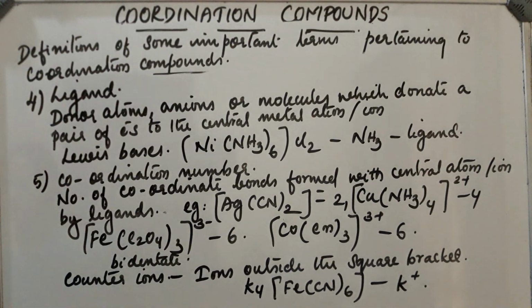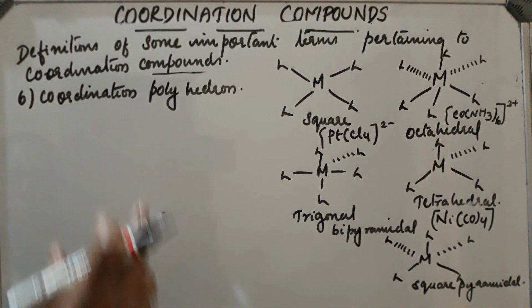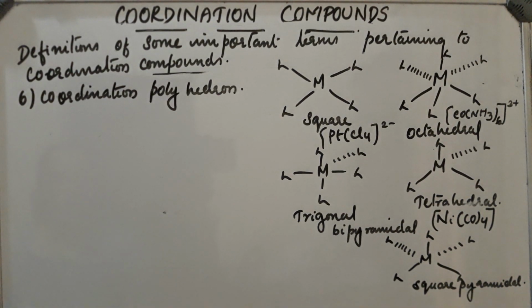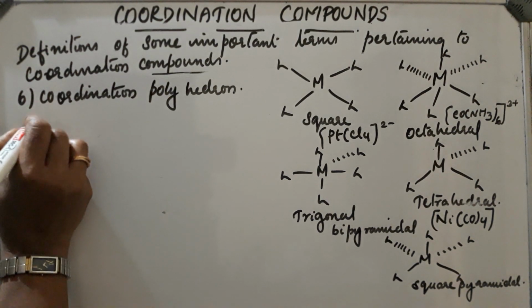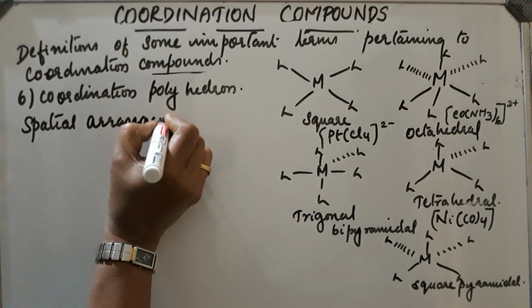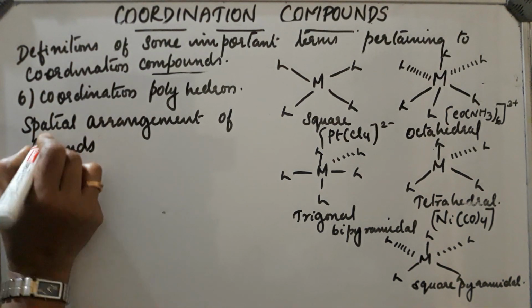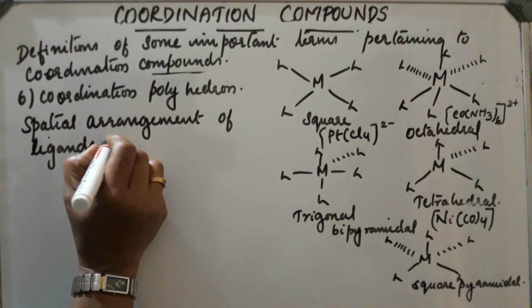Next, we are discussing coordination polyhedron. The 6th point, coordination polyhedron. The spatial arrangement of ligands around the central atom or ion is called coordination polyhedron.